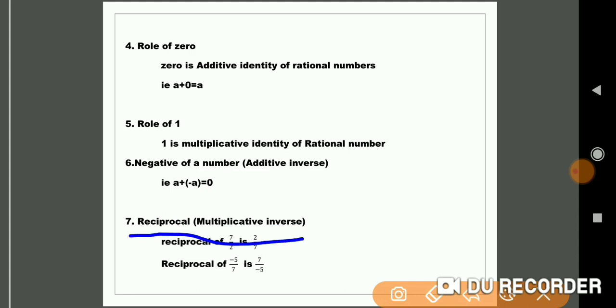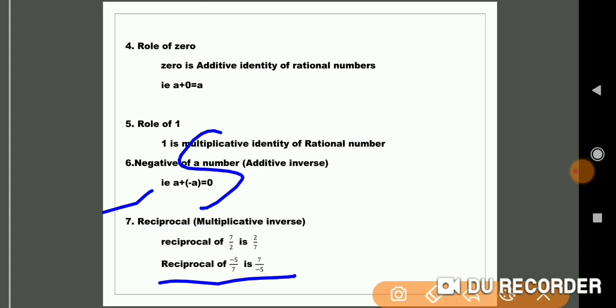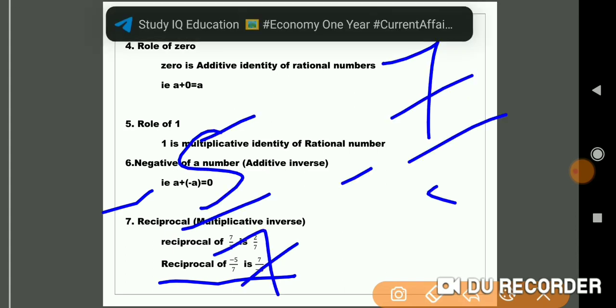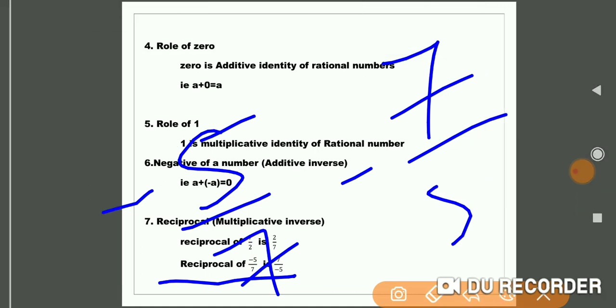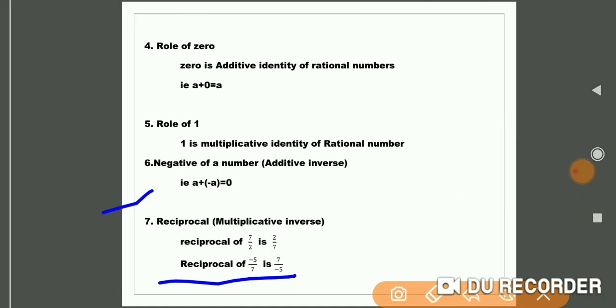The reciprocal or multiplicative inverse. The reciprocal of 7 by 2 is 2 by 7. Here what is happening is that the numerator comes to the denominator and the denominator comes to the numerator, that we call a reciprocal. So here there is no change in the sign. That is, the reciprocal of minus 5 by 7 is minus 7 by 5. So these are the reciprocals.